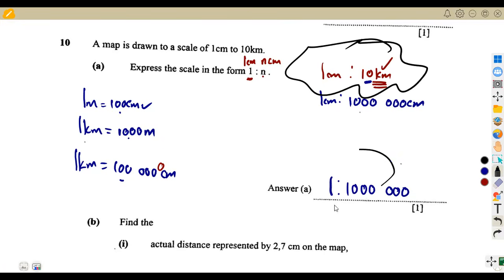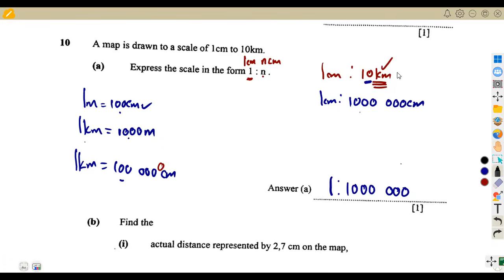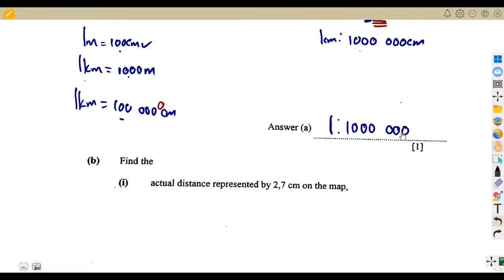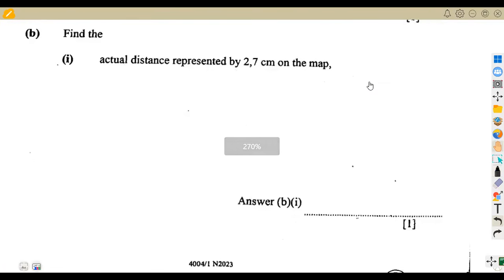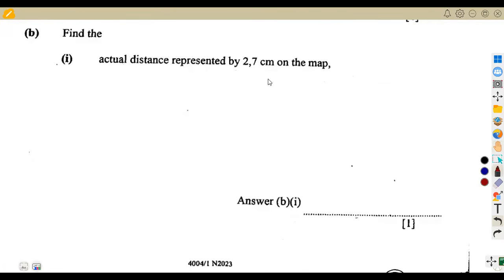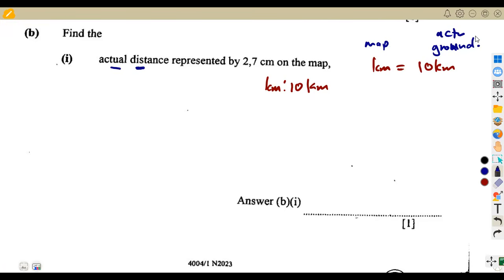So we're not going to go back to this one and start to convert to say, what does it indicate in meters? No, we are just going to use the one that we are given already, the simplified one. So we are given before that 1 centimeter indicates 10 kilometers on the ground. So if 1 centimeter represents 10 kilometers on the ground, it means 1 centimeter is equal to 10 kilometers on the ground. This is 1 centimeter on the map. This is 10 kilometers on the actual ground. So when they are talking about the actual distance, they are talking about what we see on the actual ground.